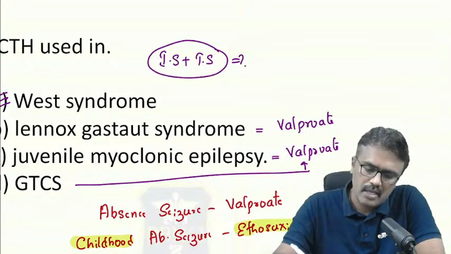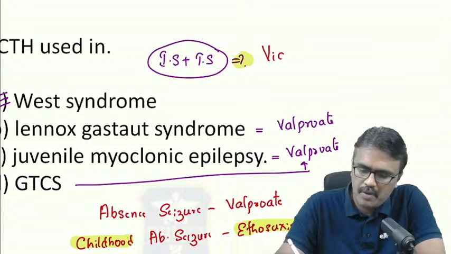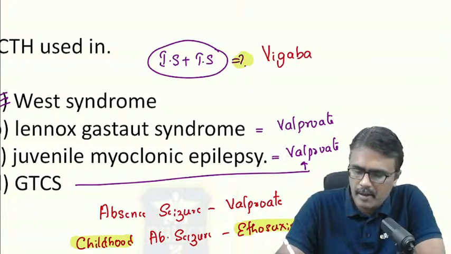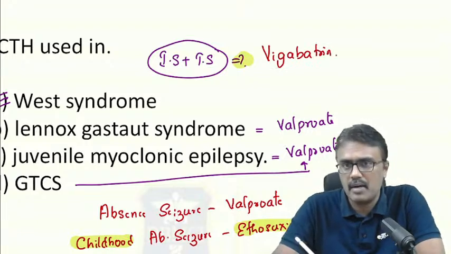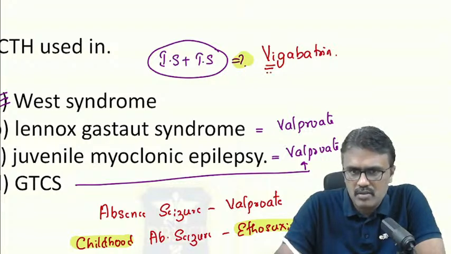If a patient is having infantile spasm with tuberous sclerosis, the preferred drug is vigabatrin. But what is the drawback of vigabatrin? Remember, it can cause vision impairment.